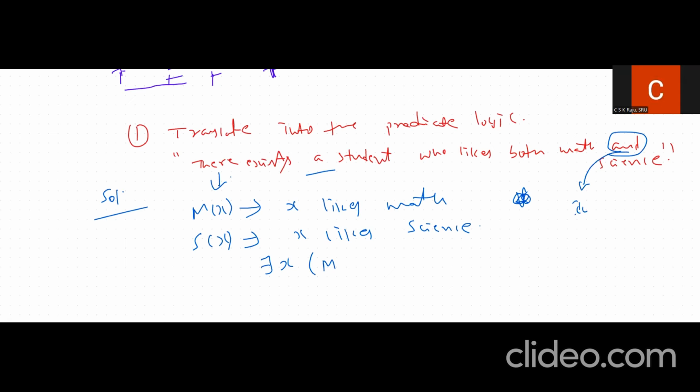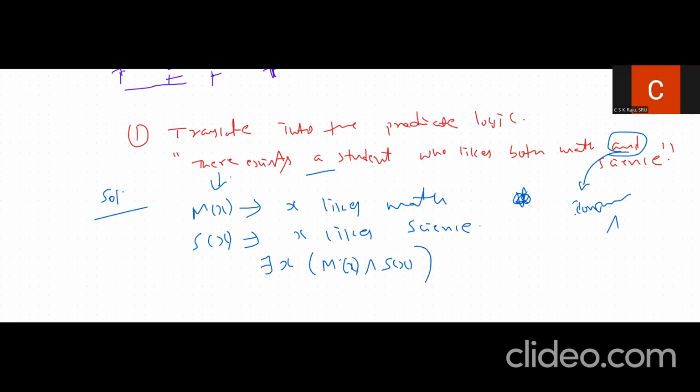That conjunction is nothing but and actually. So there exists a student x who likes math means m of x, and then we write the connective and, S of x. So this is the way we have to look at it.